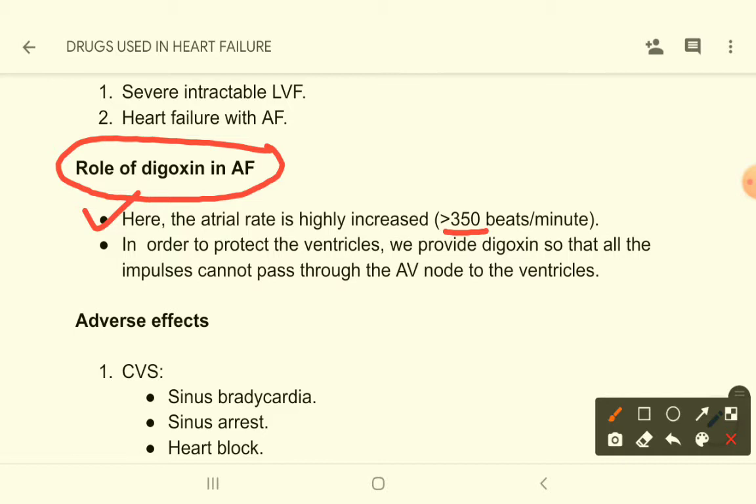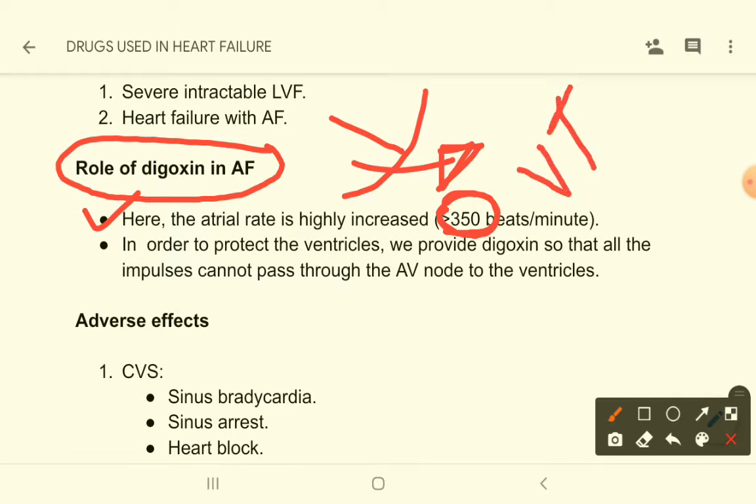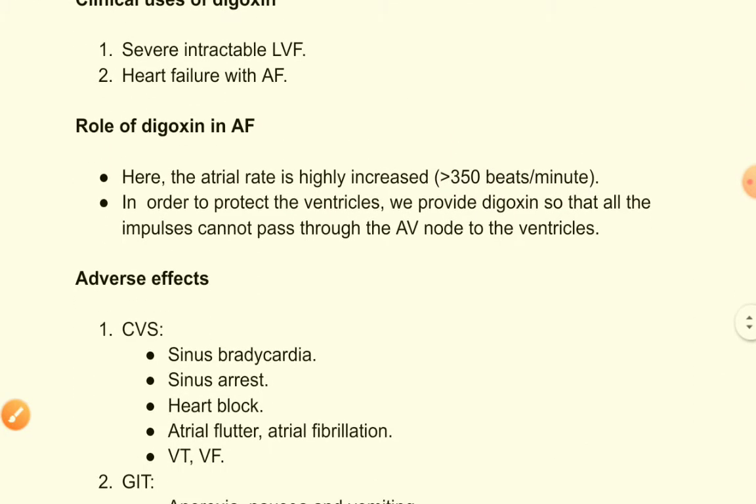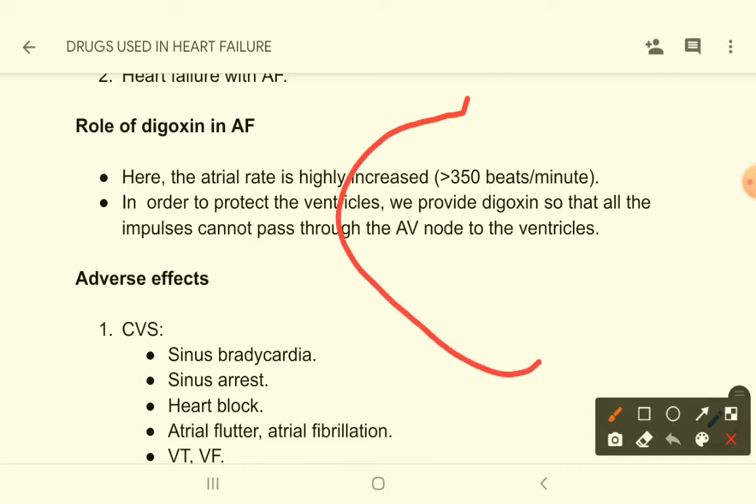If all these abnormal beats are passed through the AV node from the atria to the ventricles, then the ventricles will undergo tachycardia like VT and VF, which are grave conditions, so we do not want that. So we want to block the AV pathway.